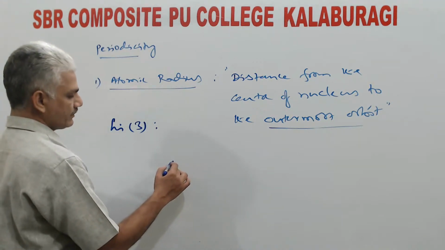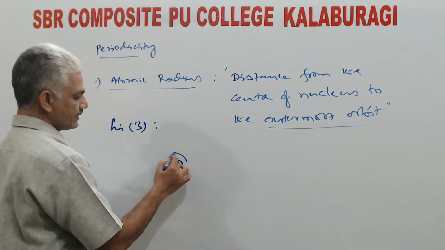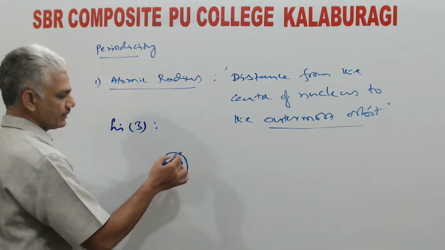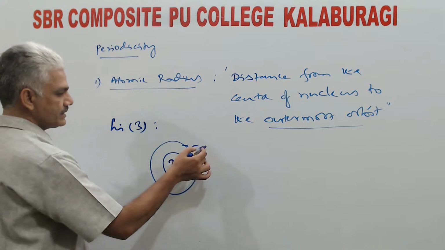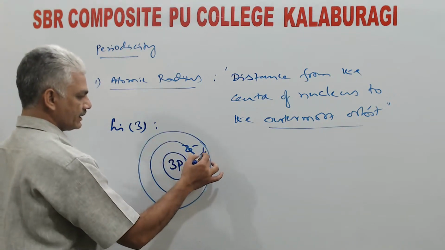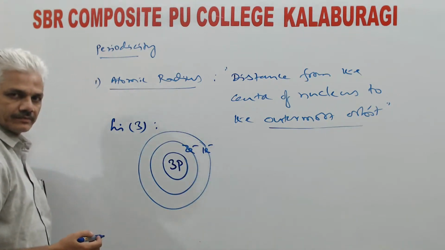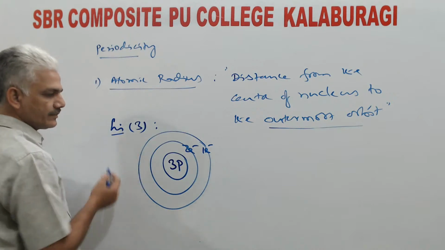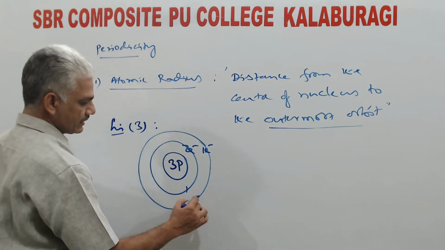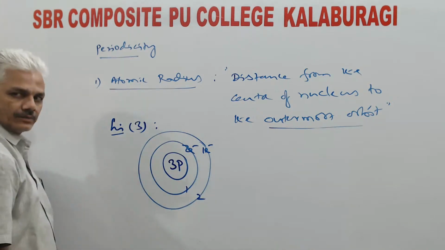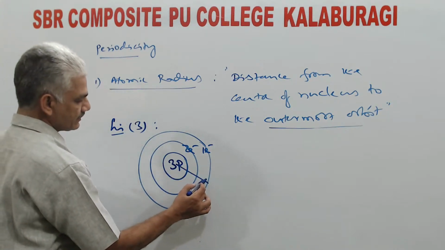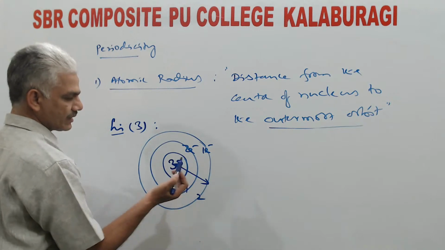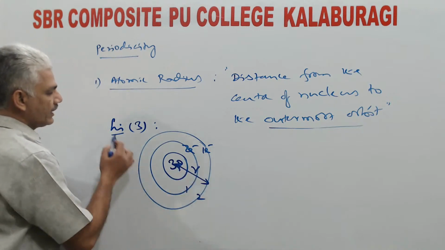Now lithium atom, how we can visualize this? 3 protons are present inside the nucleus, 2 electrons are present in the first orbit, and 1 electron is present in the second orbit. So for lithium, second orbit will become the outermost orbit. Now, if you measure the distance from the center of nucleus to the outermost orbit, it will become atomic radius